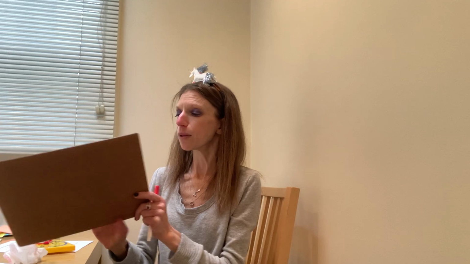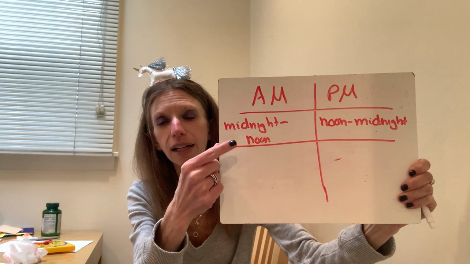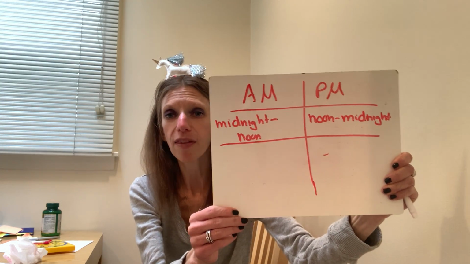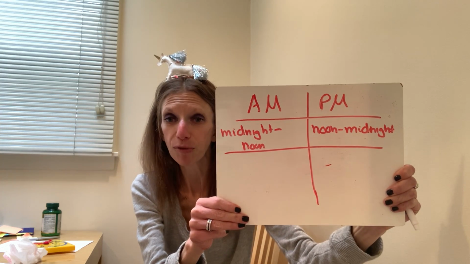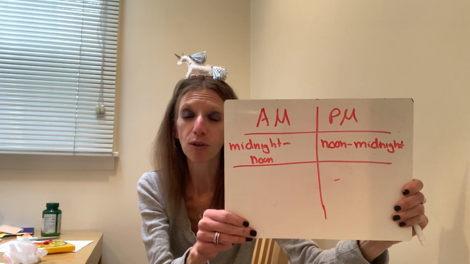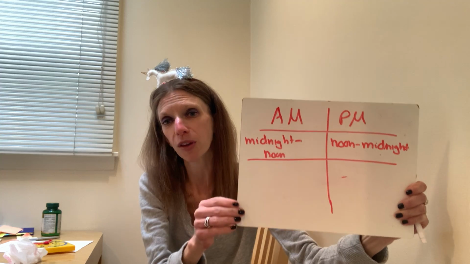So again, you have to remember, AM is from midnight until noon, so that's in the middle of the night and all morning. And then the PM is noon until midnight, so that's right before lunch, all the way through dinner until you go to bed. We sleep part of the PM, we sleep part of the AM.